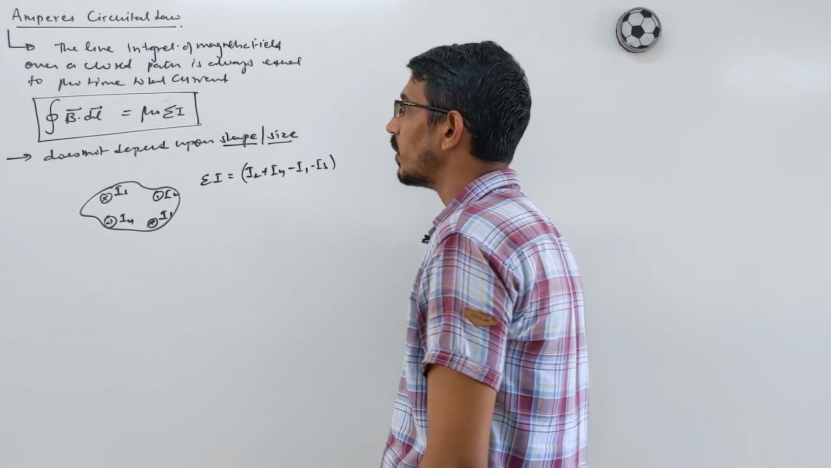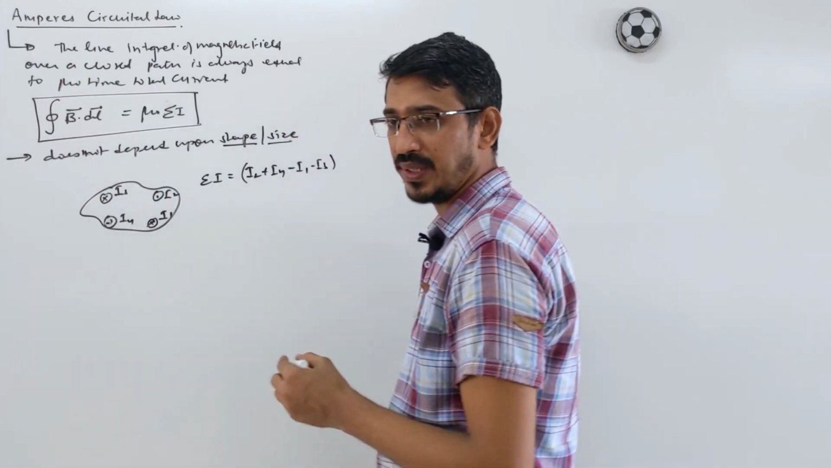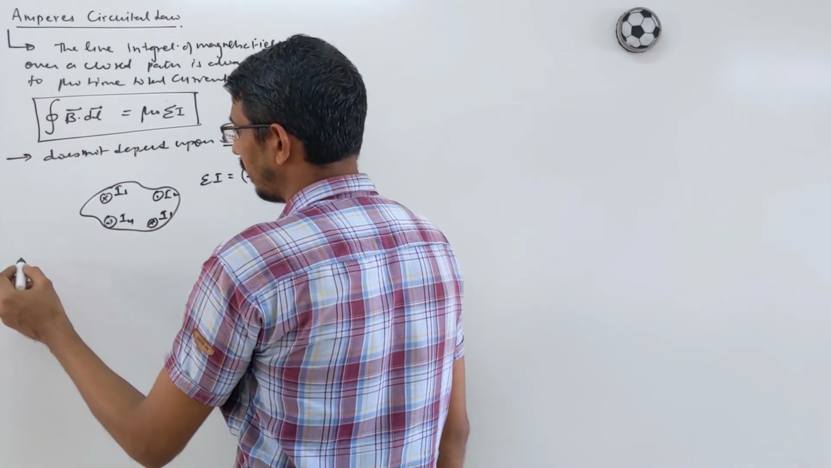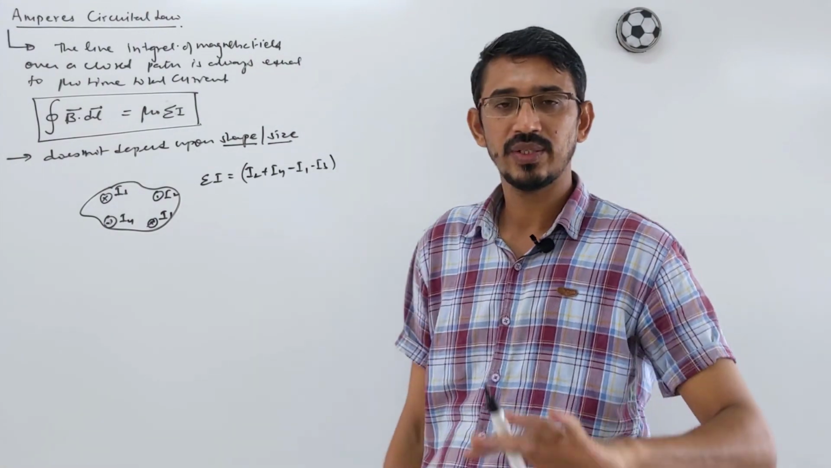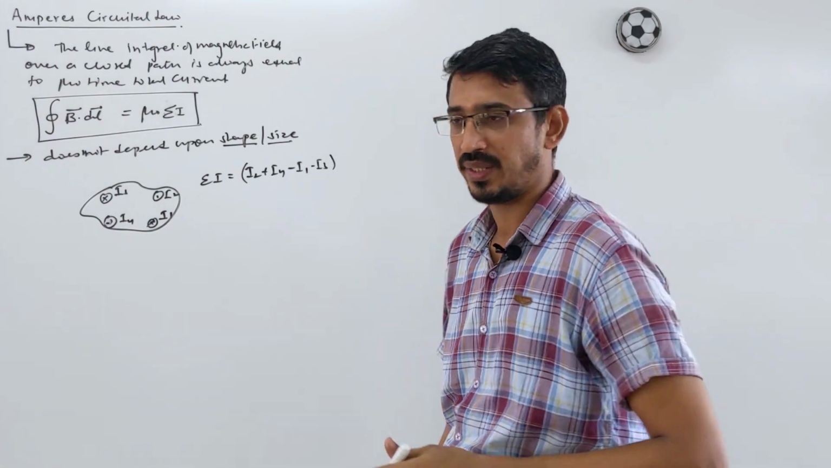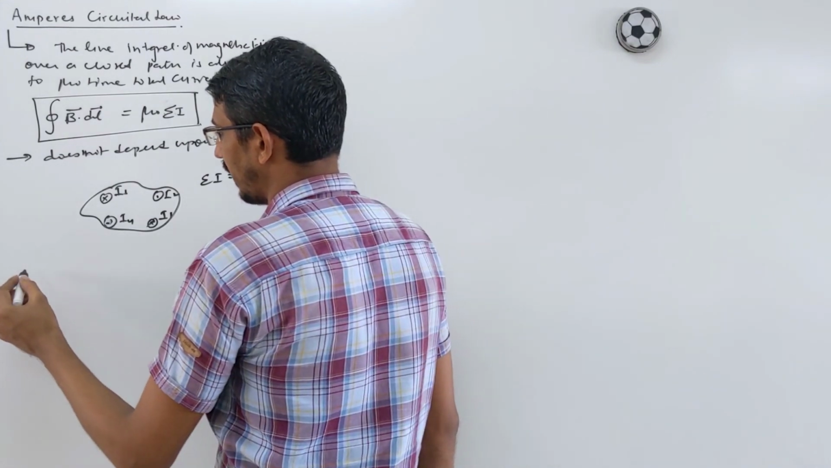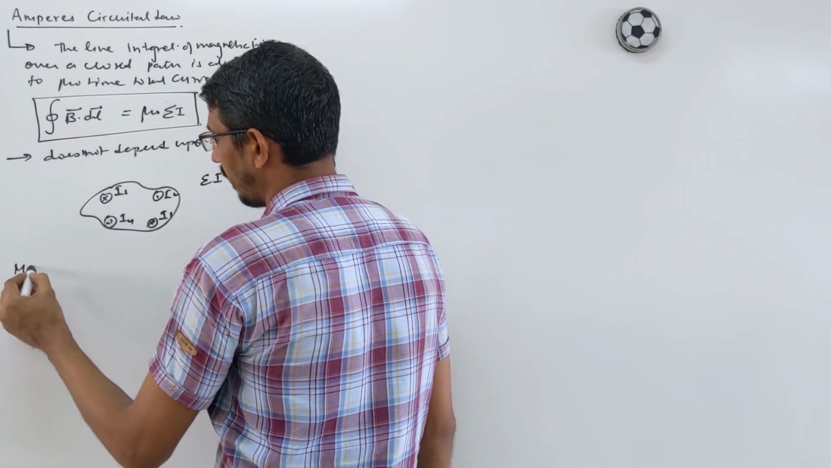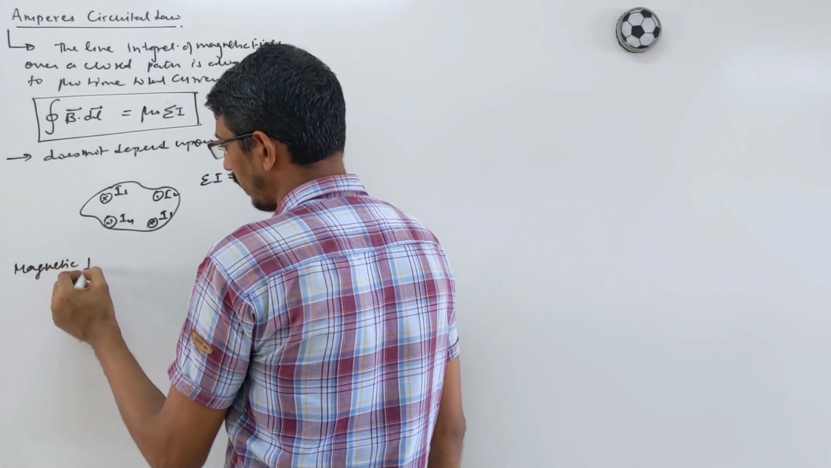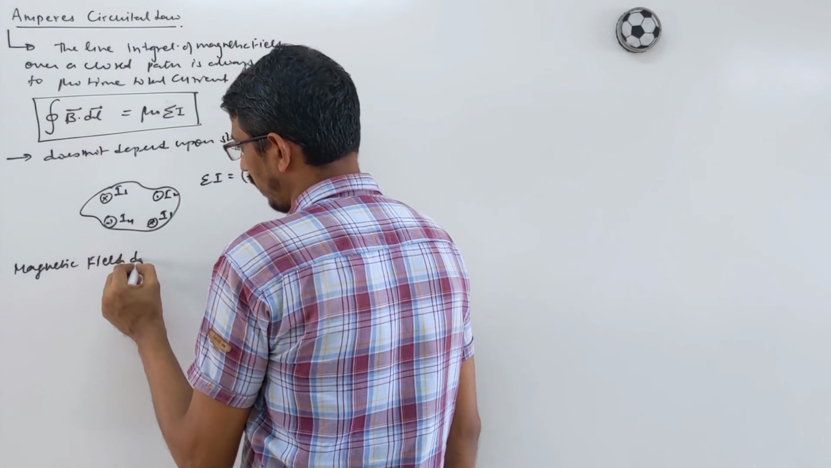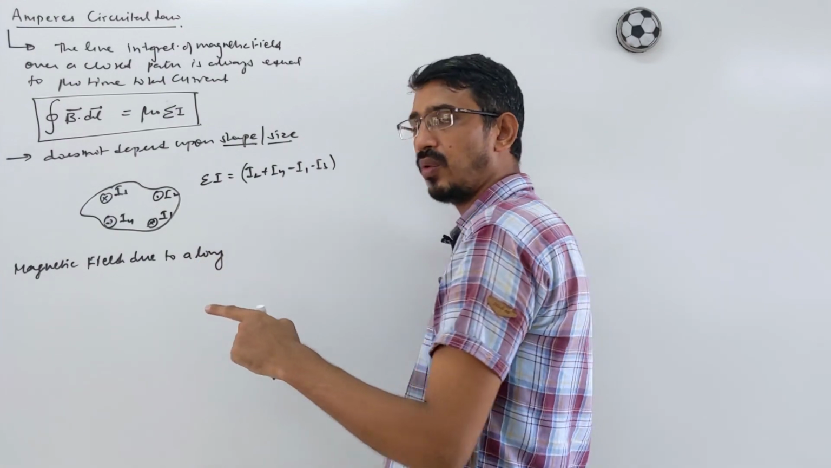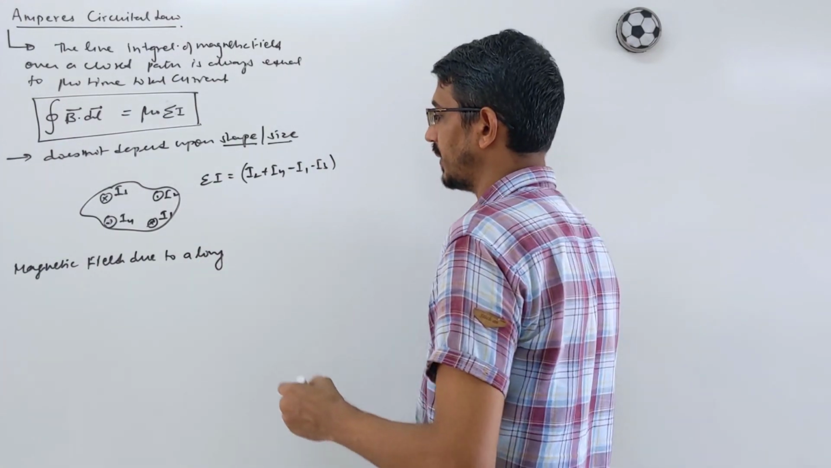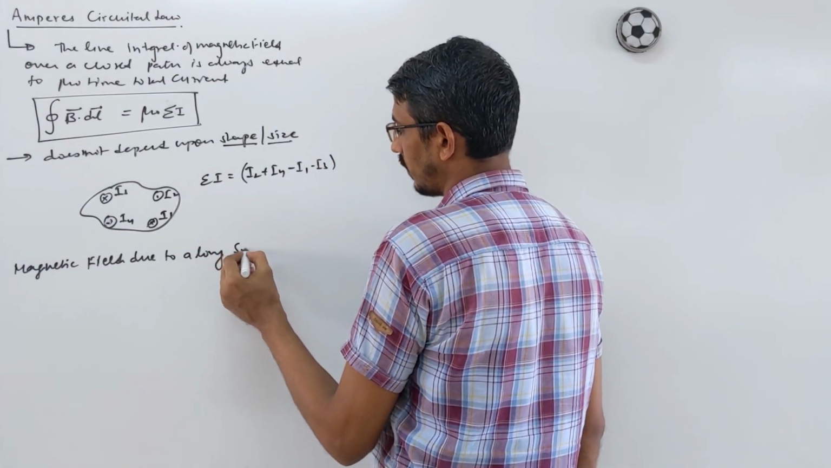Okay, what applications do we see? First we look at the magnetic field due to a solid cylinder. We will learn about both solid and hollow cylinders. So I'm writing here: magnetic field due to a long solid cylinder. We are always talking about an infinitely long one.